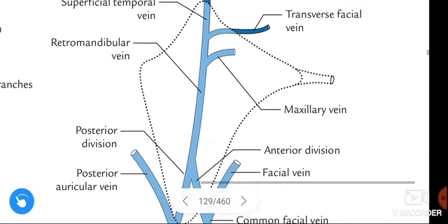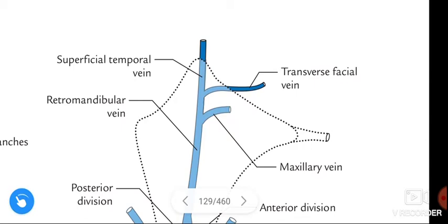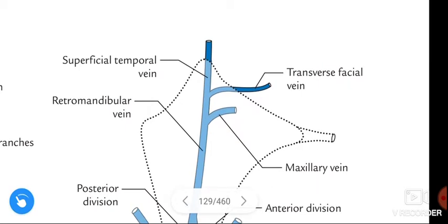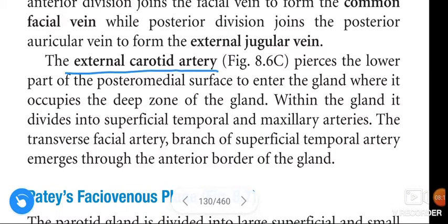This is about the retromandibular vein, which occupies the intermediate zone of the parotid gland. Next, external carotid artery. The external carotid artery pierces the lower part of the posterior medial surface to enter the gland, where it occupies the deep zone of the gland. Within the gland, it divides into superficial temporal and maxillary artery. The transverse facial artery, the branch of the superficial temporal artery, emerges through the anterior border of the gland.